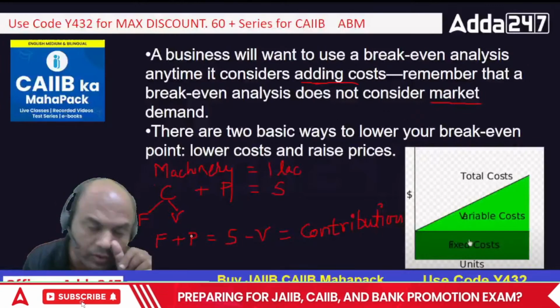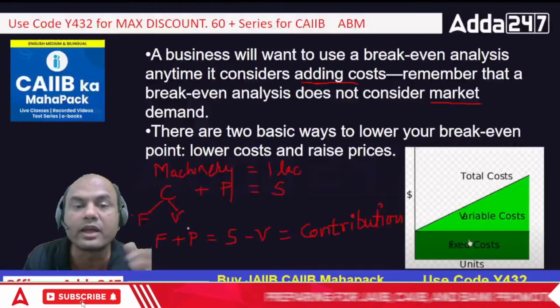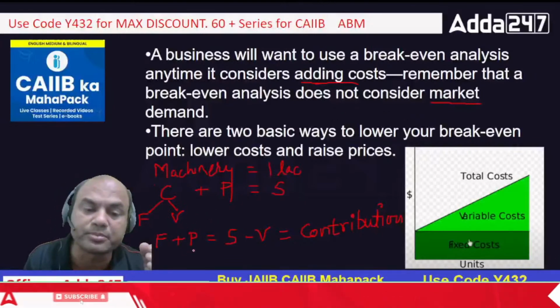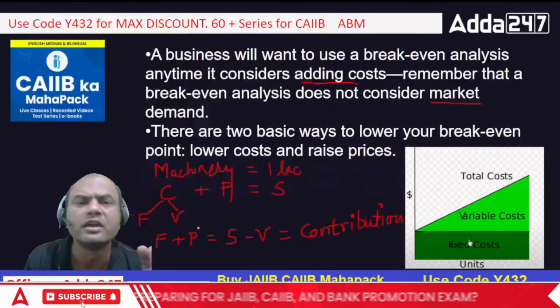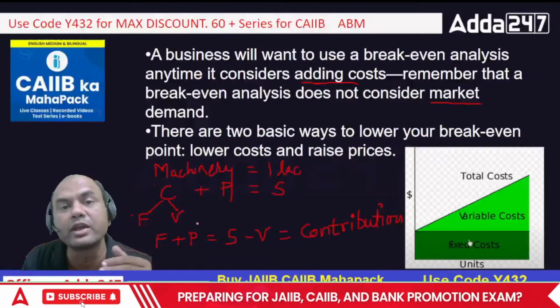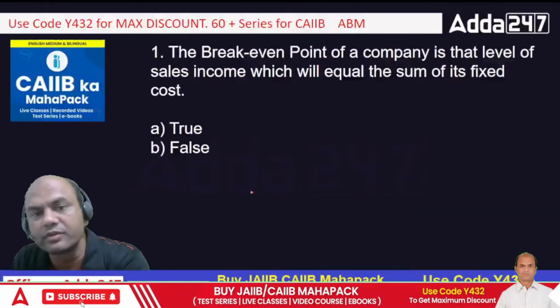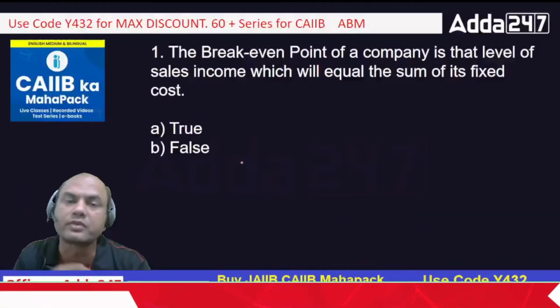Now if I want to increase my P, I have to move ahead of the break-even point. As P goes on increasing from 0, I'll be earning profits. I'll be moving ahead of this break-even point. Got it? Move on. Okay, let's go to the objective questions.